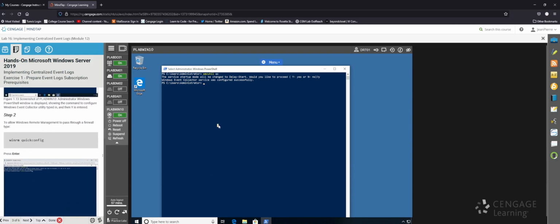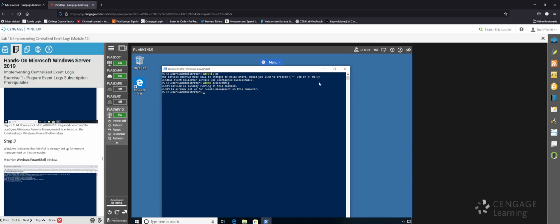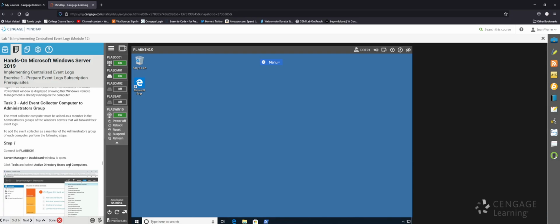So step 2, type in winrm quick config. They're really making you type this a lot. Okay, so it's already running because we configured this earlier in task 1. So step 3, they want us to minimize this PowerShell window. So that's it for task 2. So now task 3, add event collector computer to administrators group.